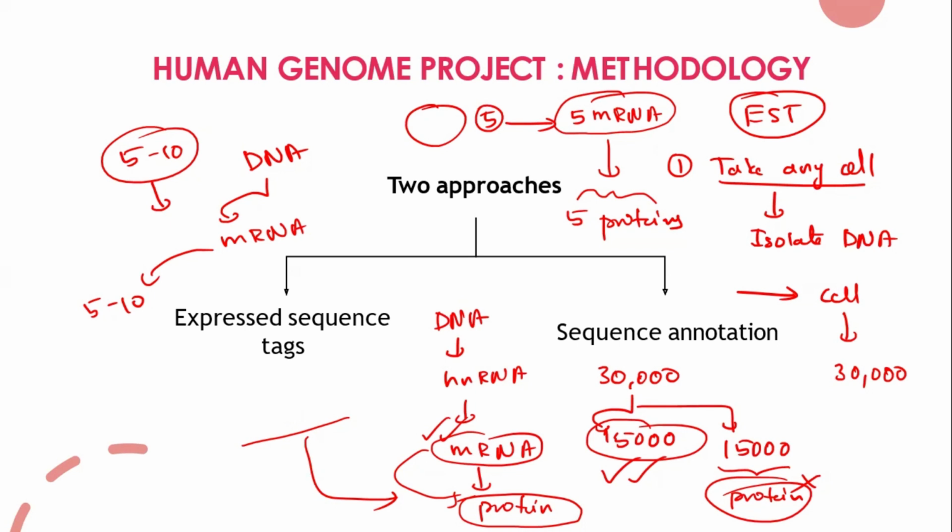For beta cells, I will be able to understand the sequence of insulin. I'll take the thyroid and find out the sequence for the thyroid hormone. I'll take epinephrine, norepinephrine, estrogen, testosterone. Like that, I will identify every protein using this technique. So you will be studying each and every gene and will have the nucleotide sequence for all these genes by this expressed sequence tag method.